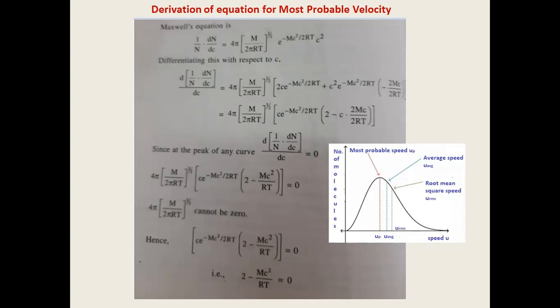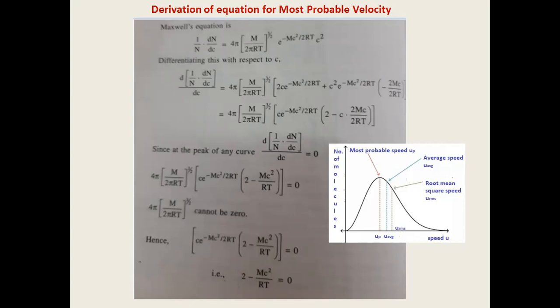This curve doesn't have a minimum, anyway. We know this result. So since we are deriving most probable velocity, to this answer of differentiation we will apply this condition. At this point, the differentiation value should be 0, so the whole equation should be equated to 0.